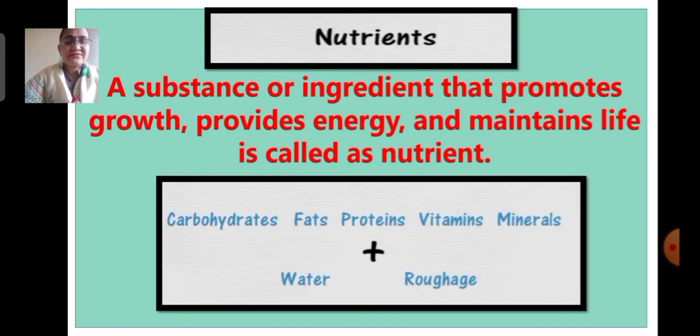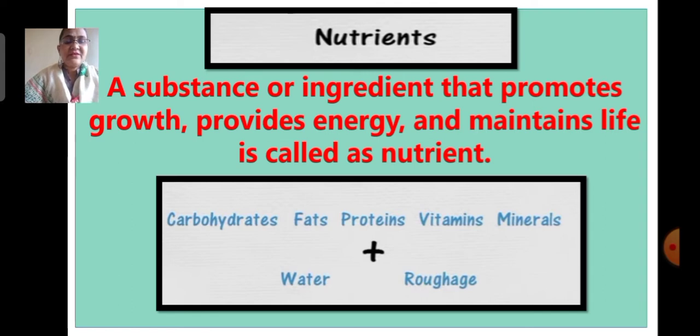Our food has 5 major nutrients, which are carbohydrates, fats, proteins, vitamins and minerals. Our food has 7 components, which contain the 5 nutrients plus water and roughage.